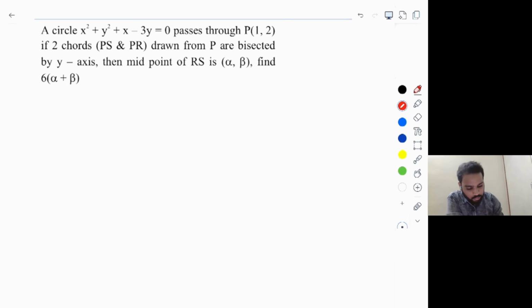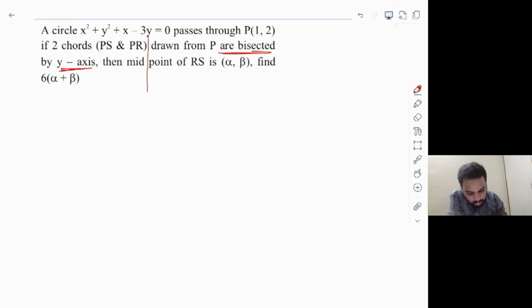Okay, this statement is important. Two chords are bisected by the y-axis. Then the midpoint of R and S is alpha comma beta. Find the value of 6 times alpha plus beta. So the main thing here is that you need to draw the proper diagram, then you can easily solve it, by taking a simple idea, obviously.